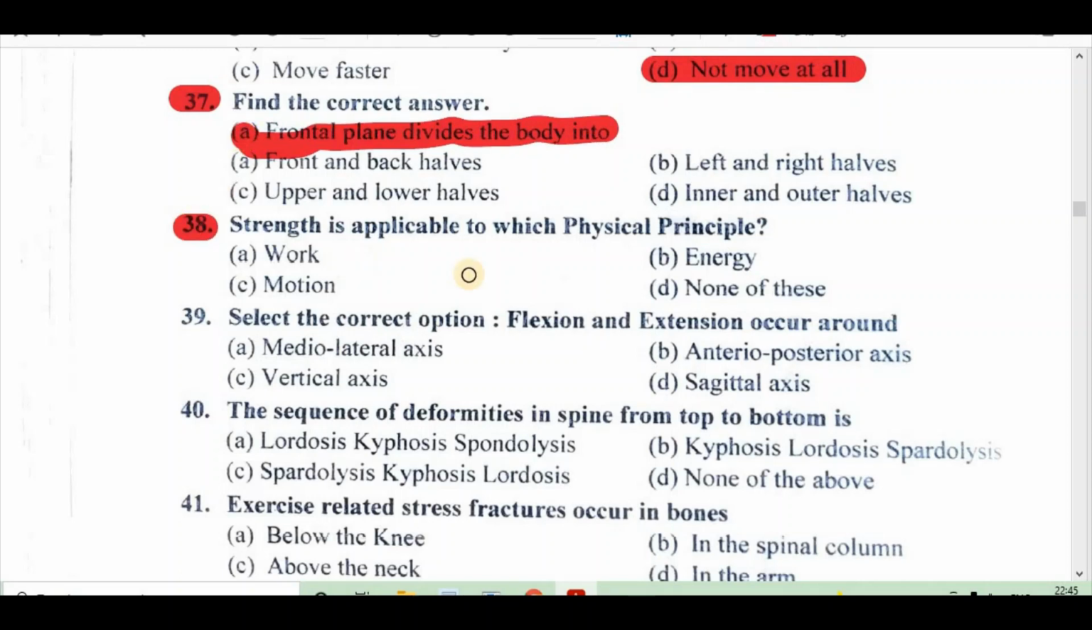38. Strength is applicable to which physical principle? A. Work, B. Energy, C. Motion, D. None of the above. Right answer is D. None of the above.